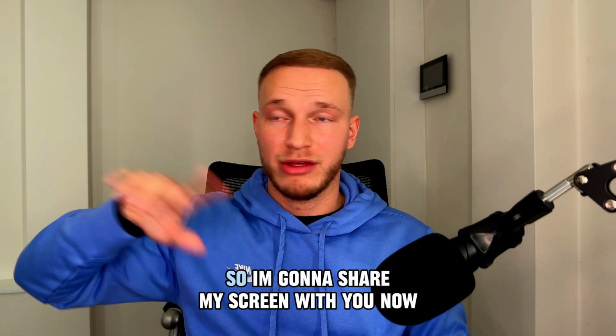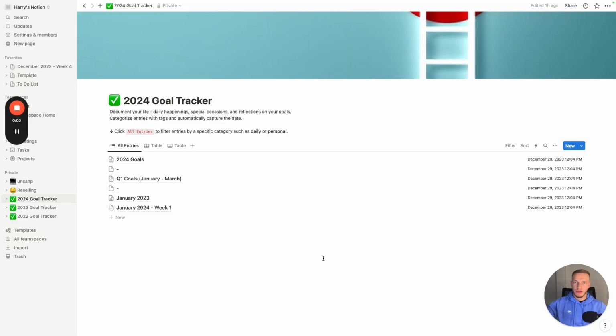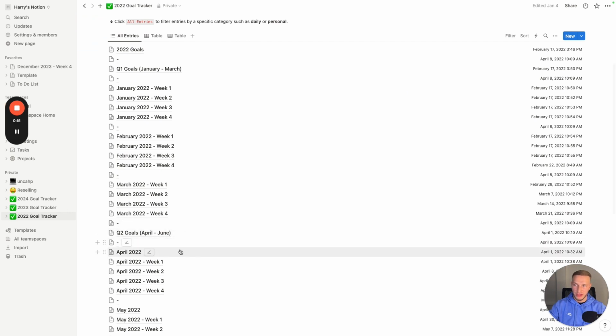So I'm going to share my screen with you now and give you a quick walkthrough on how I plan my goals. So here it is. This is the template that I use when I'm thinking about planning and tracking all my goals for every single year. As you can see, I've been doing this since 2022, so I can look back and see what my goals were for the year, for the quarters, for each month and then for each week, and inside each week, which I'll show you in a second, I plan every single day from top to bottom, because this is what's going to help me keep myself on track and keep accountable, and this has been working really well for the last 2 years.